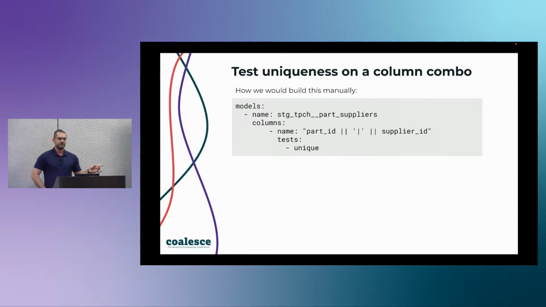Oh yeah, so quick explanation of what this is doing. It's taking 2 columns and it's concatenating them together with a separator in the middle. So it's taking part ID, concatenating it with a pipe, and then supplier ID. So you end up with 1 column that's a concatenation of both of them, and then it's testing that for uniqueness. Yeah? Yes, a delimiter that's not right, where it potentially exists in the data. Yeah. Yes, that could be a problem as well. You were trying to reference it before it's actually materialized.